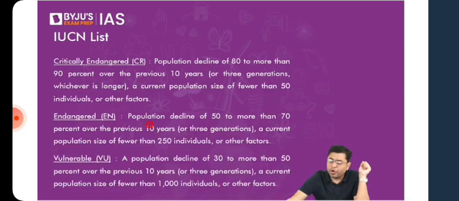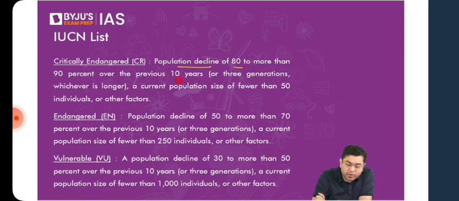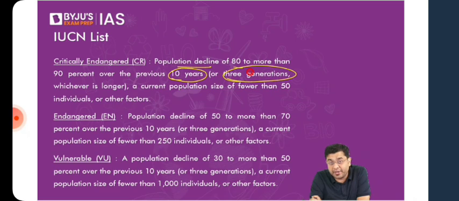Okay, so here, what are the criteria or the conditions for the classification in the categories of the IUCN? So if you will observe here, critically endangered means there is a need to provide an urgent amount of care. So how do you do that? Basically, first of all, analyze the population. Whichever species has observed a population decline of 80 to more than 90% either in the past 10 years or for their past 3 generations. Okay, so either in the past 10 years or their past 3 generations, if they have experienced a decline of 80 to 90%, right? So here, please understand the difference between 10 years or 3 generations, whichever is longer.